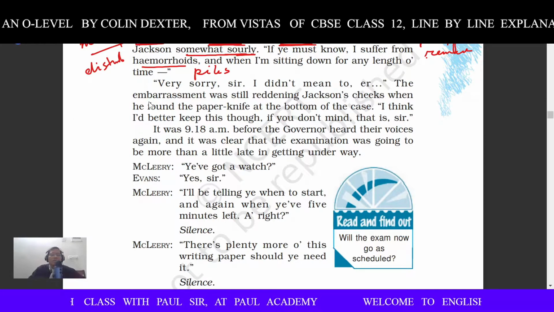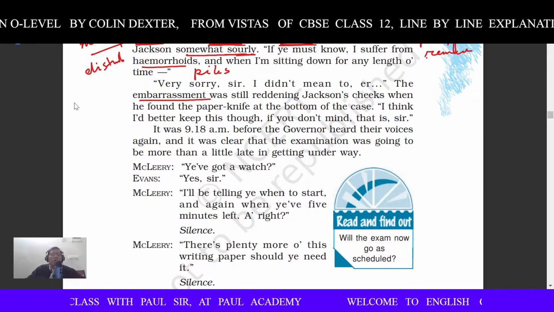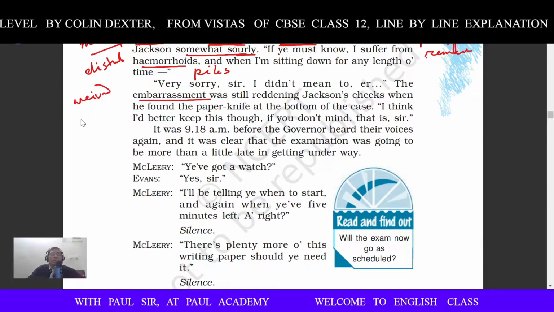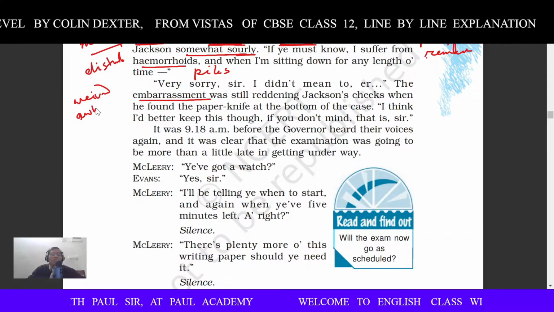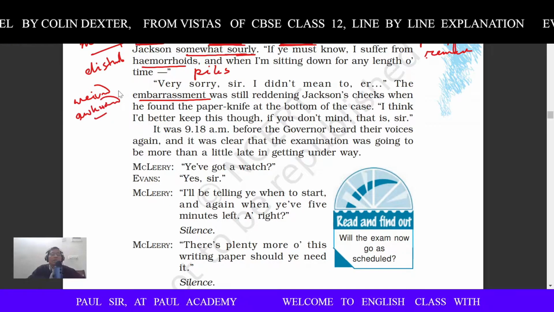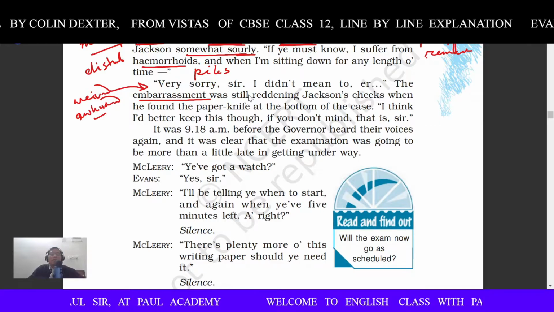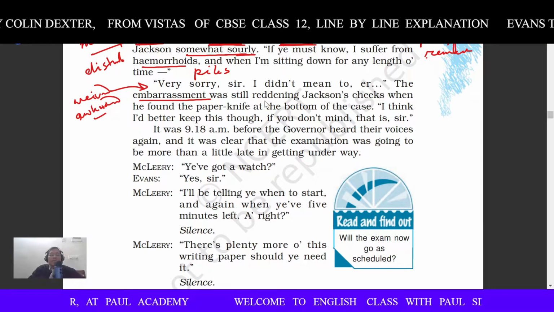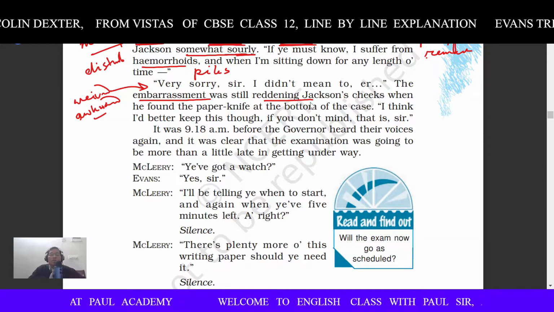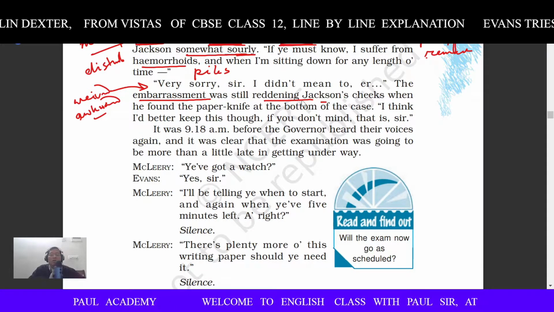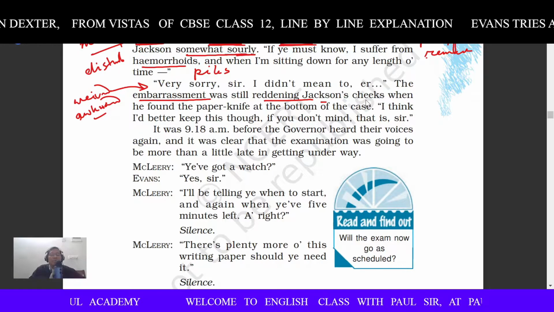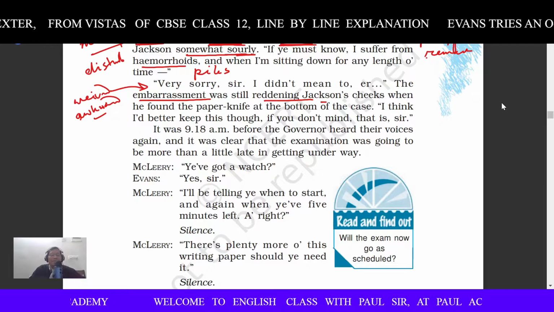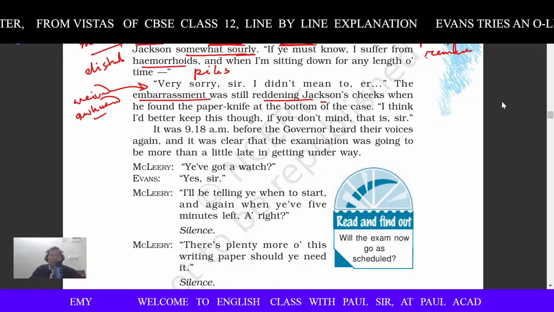Okay, embarrassment means he was feeling very odd and awkward or weird. W-E-I-R-D. Odd, awkward, A-W-K-W-A-R-D, awkward. So, who was feeling embarrassed? Jackson was feeling, still reddening Jackson's cheeks. Reddening means Jackson's cheeks were becoming red in color because he felt very much embarrassed by the remark that Mr. McLeery said. And actually, he asked him about his very personal thing.